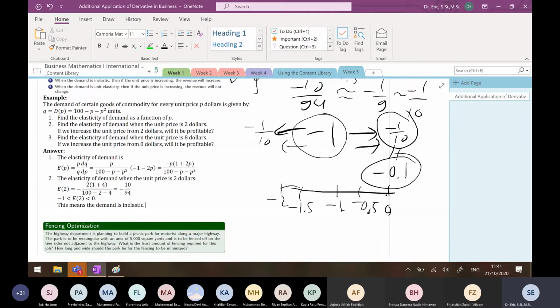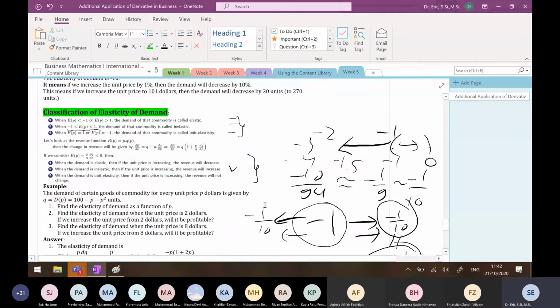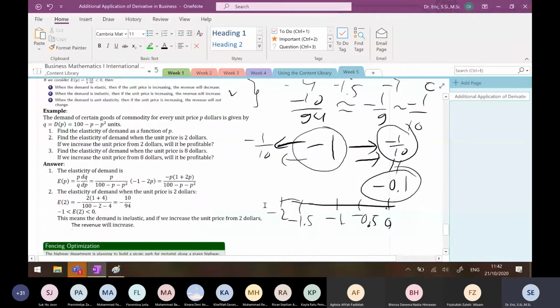And if we increase the unit price, the revenue will increase.